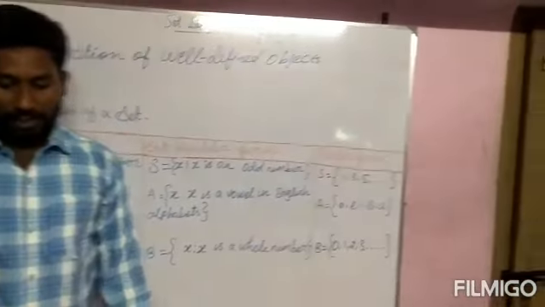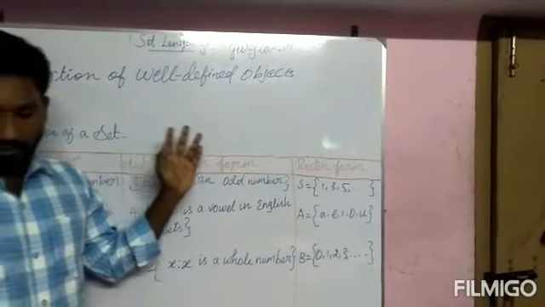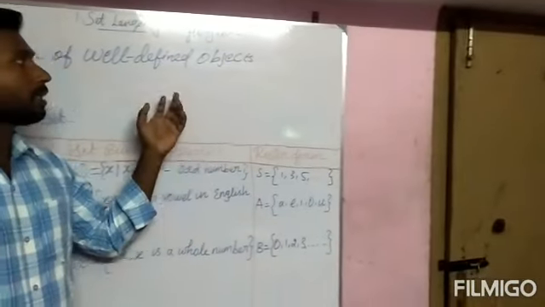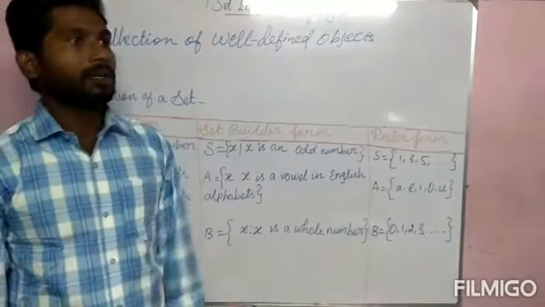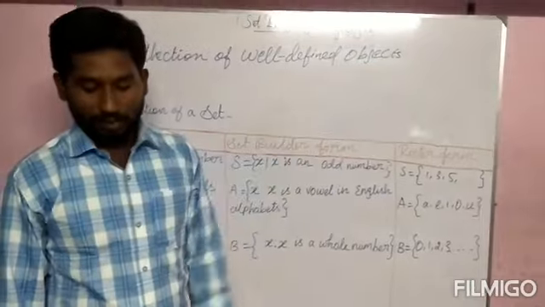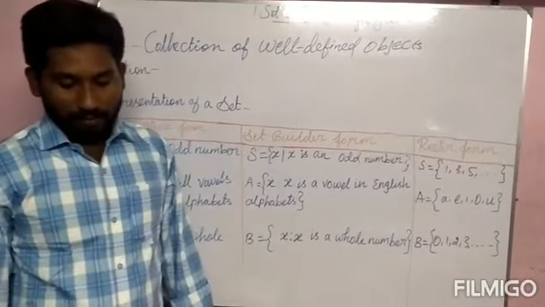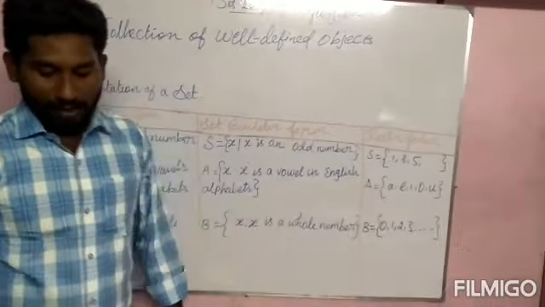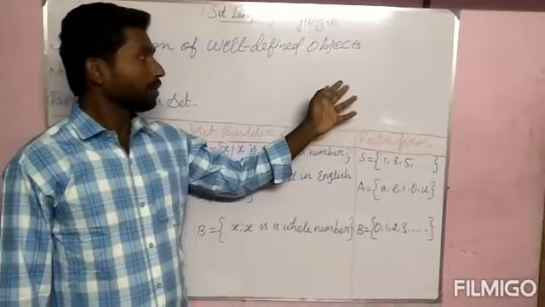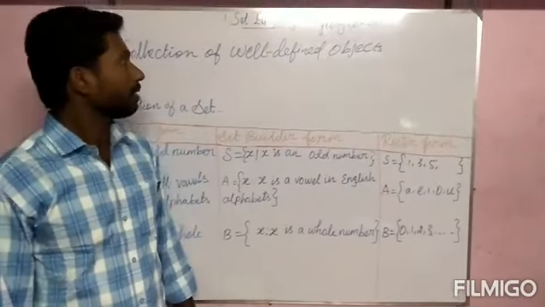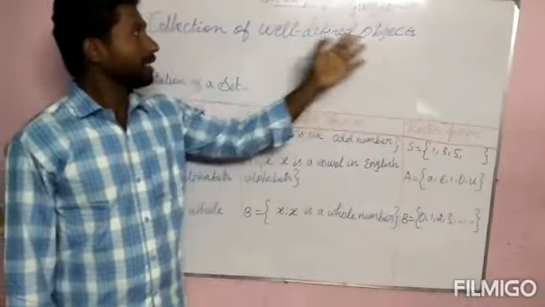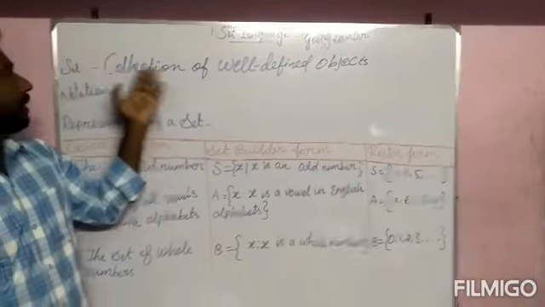The collection of natural numbers, the collection of all English alphabets, the collection of good students in a class. The collection of good students in a class is not a set because someone says good but someone says not good. Then the collection of all beautiful flowers in a garden is also not a set because someone says beautiful but someone says not beautiful. So I hope you all understood the collection of well-defined objects, that is, the meaning of set.